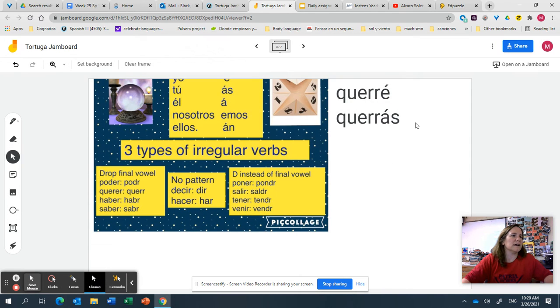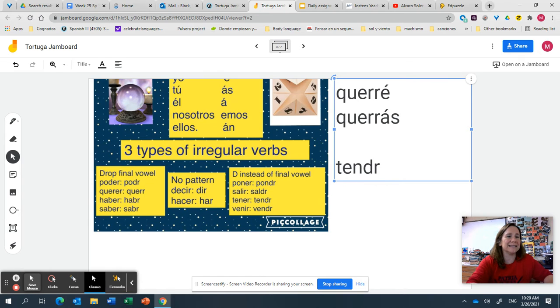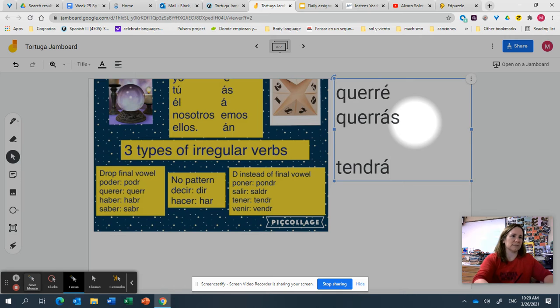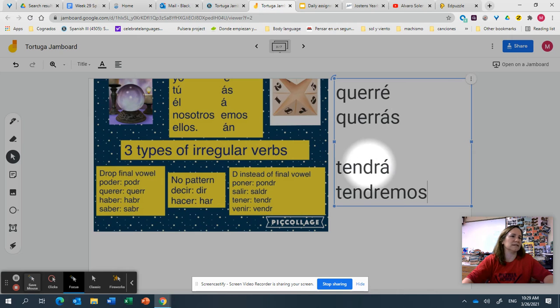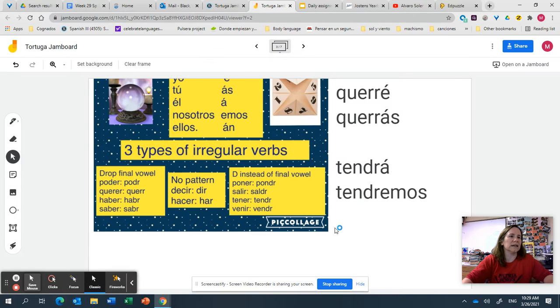And then let's look at one that takes a D. If I use the verb tener, for example, it's one where you get a D instead of the final vowel. So I'm going to take out that e and replace it with a D. So the él form would be tendrá, for example, or the nosotros, tendremos. And I replace that final vowel with a D.